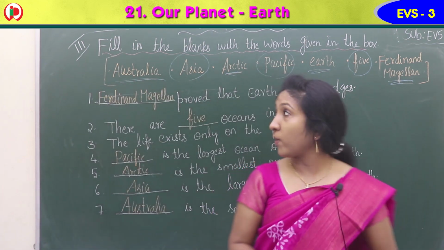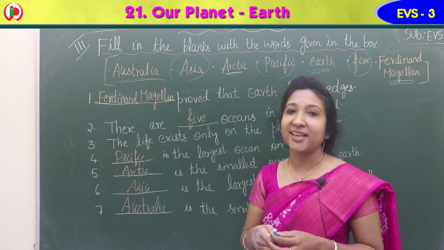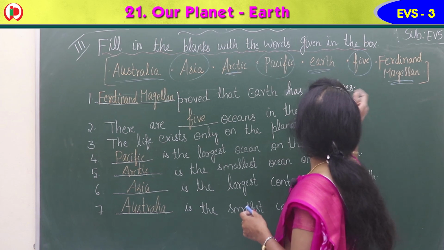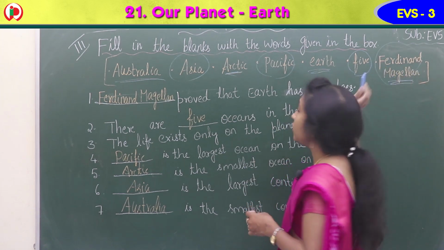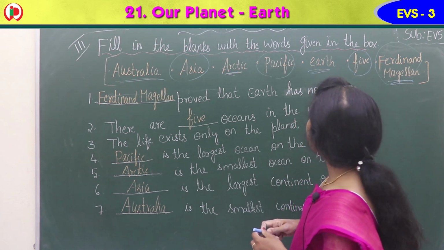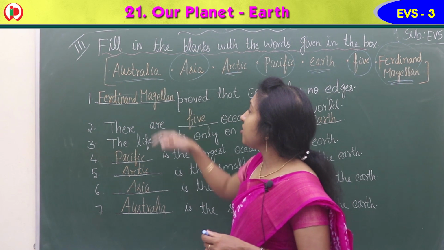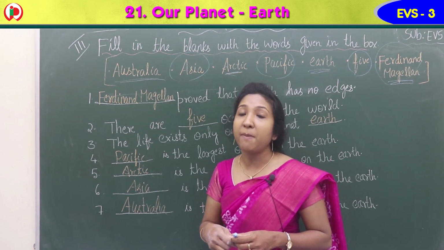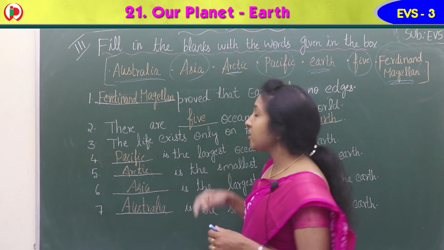Yes, so the first question, dash proved that earth has no edges. Who proved? Ferdinand Magellan proved that earth has no edges. F-E-R-D-I-N-A-N-D M-A-G-E-L-L-A-N. There are dash oceans in the world.